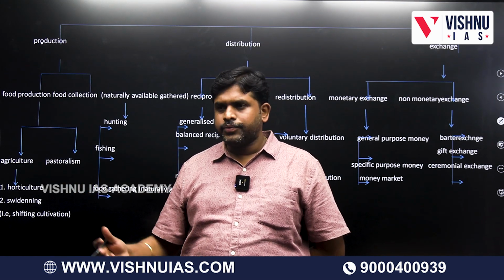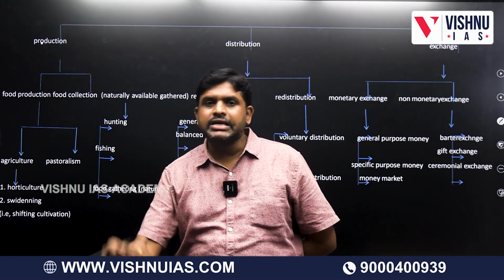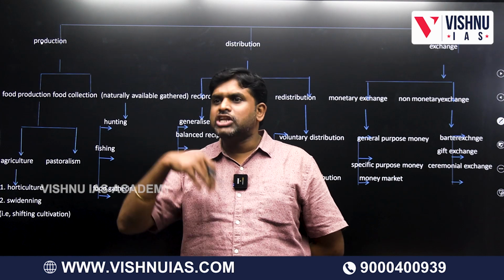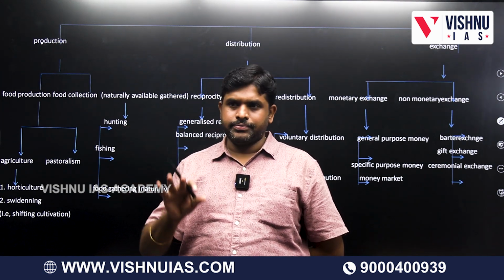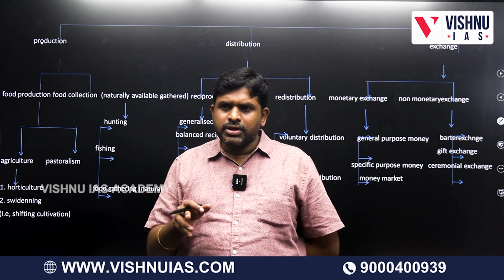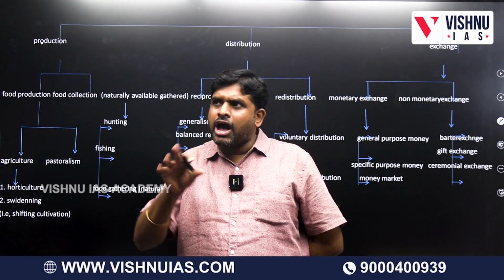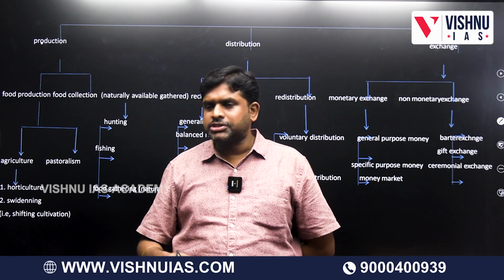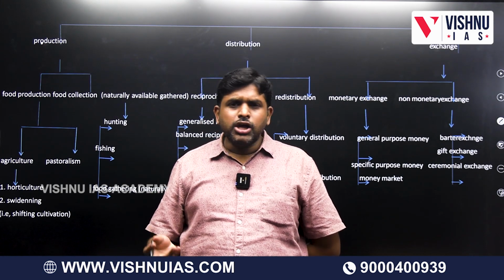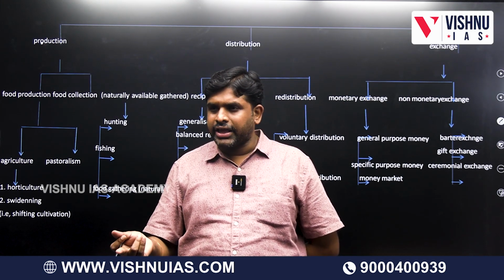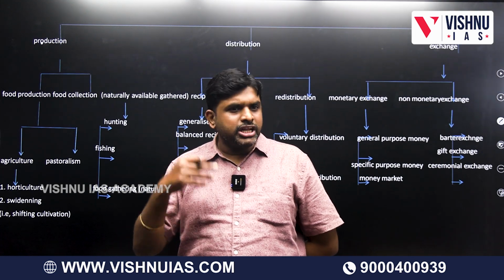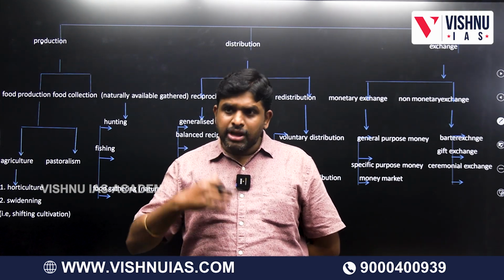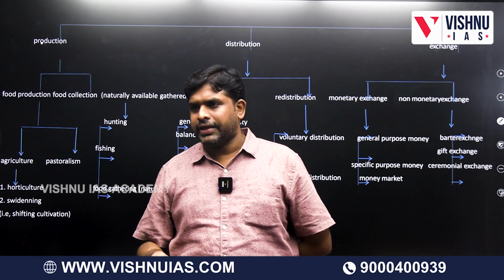Food production is what we produce, like milk, and we consume it. Pastoralism means animal breeding, whether wild or domesticated. Domesticated means food production. Poultry, food production or food collection? Poultry is food production, because we are producing it intentionally.